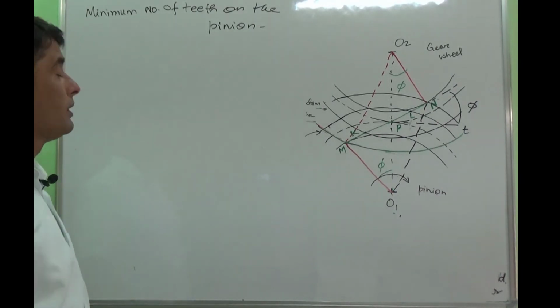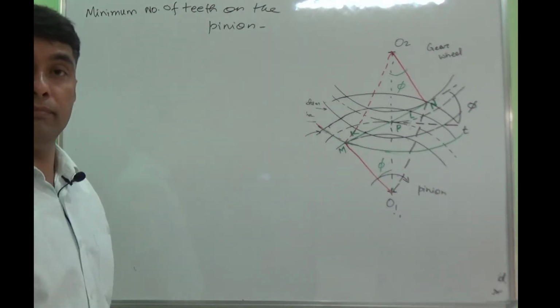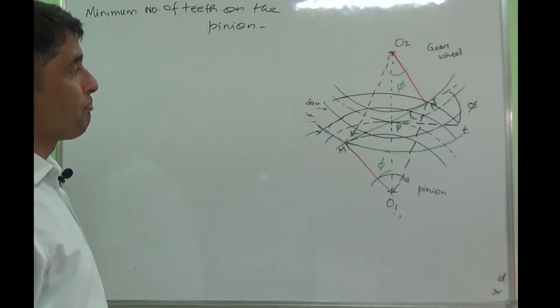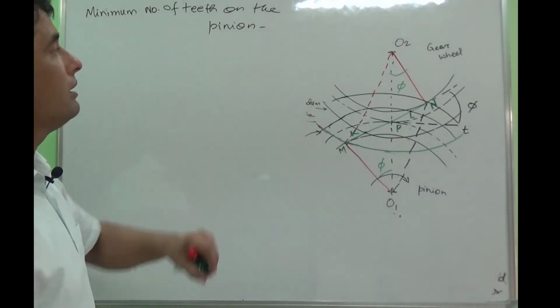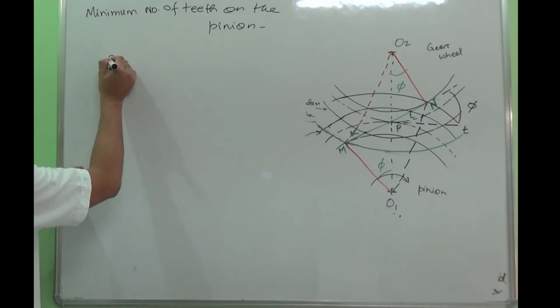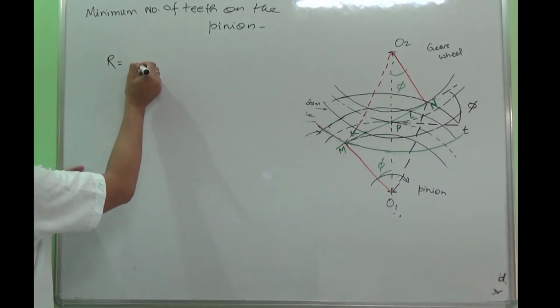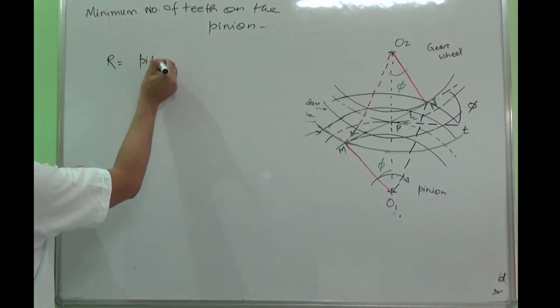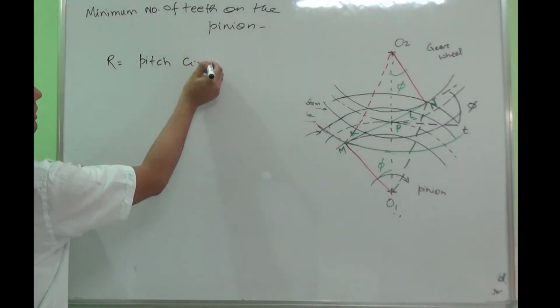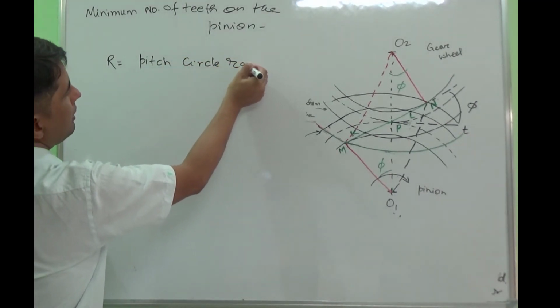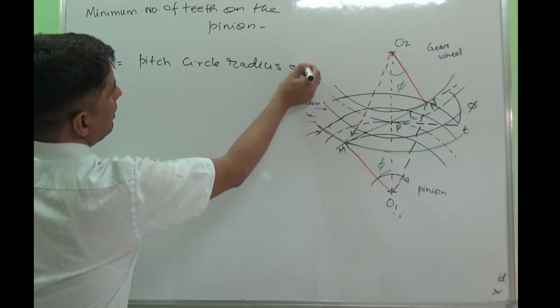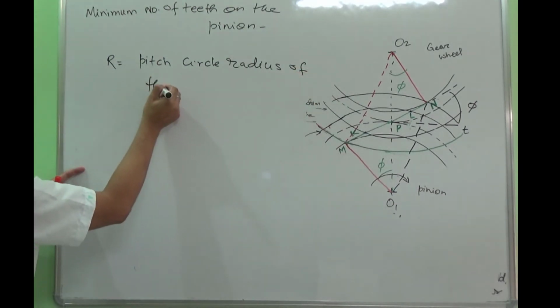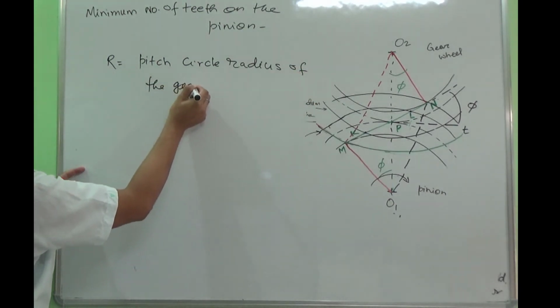So for that, let us write down certain basic parameters. So one is capital R. Capital R is called the pitch circle radius of the gear wheel.